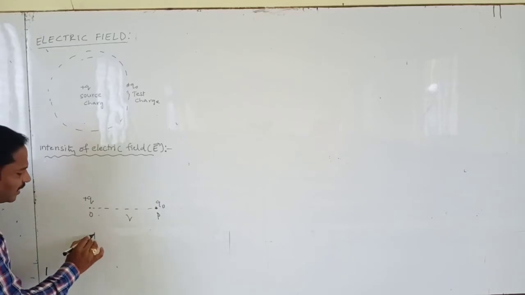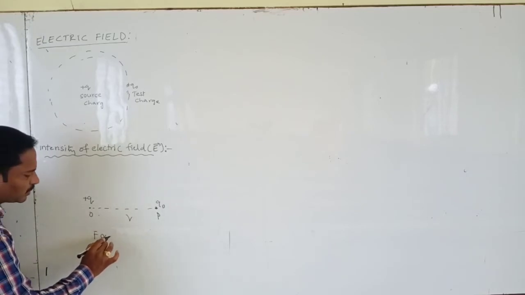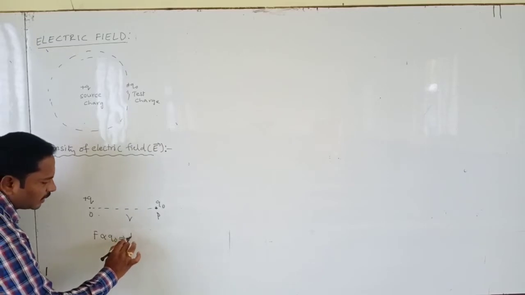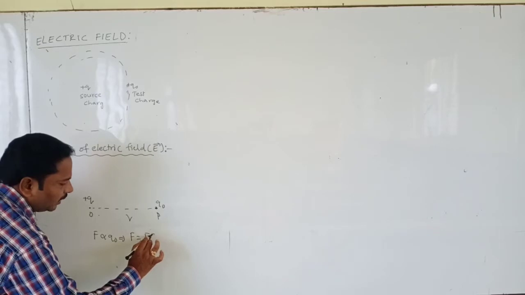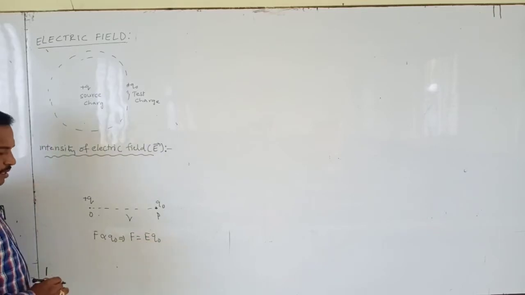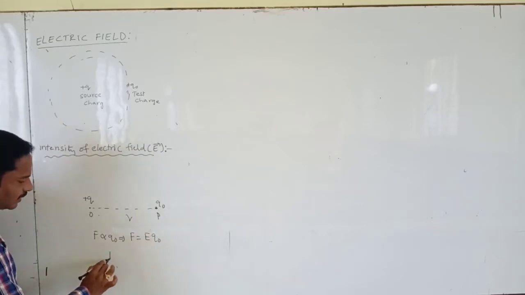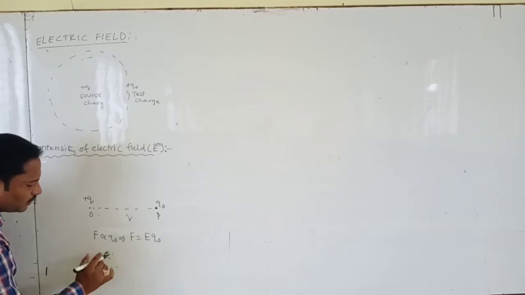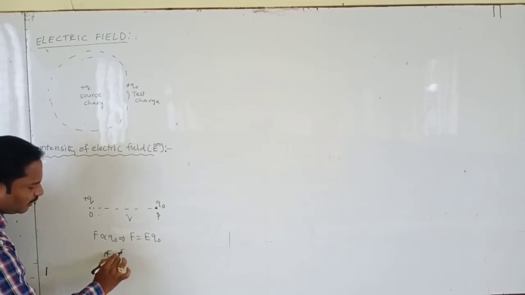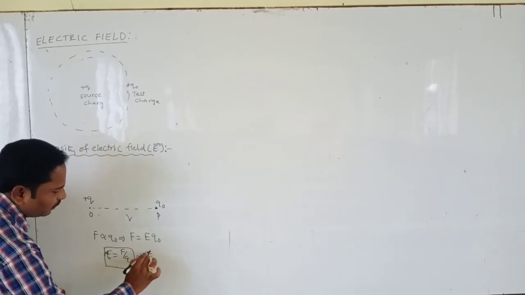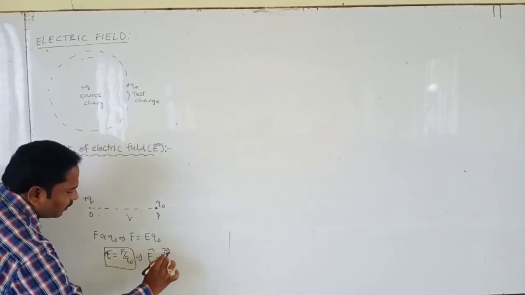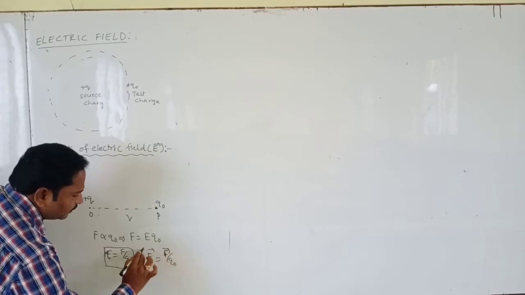Now we can say that force is directly proportional to Q0. F is equal to a proportionality constant into Q0, and we can write E is equal to F by Q0, and in vector form we can write F bar by Q0.